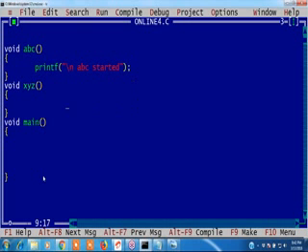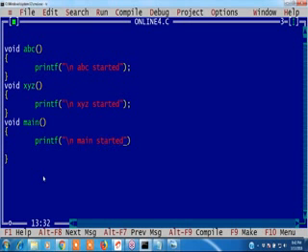What about XYZ? Here I want to write printf, then just give a message: XYZ started. Same way in the main function also I am writing main started.